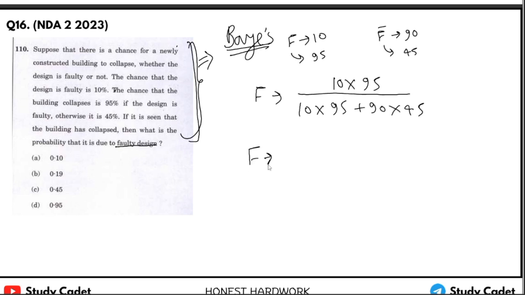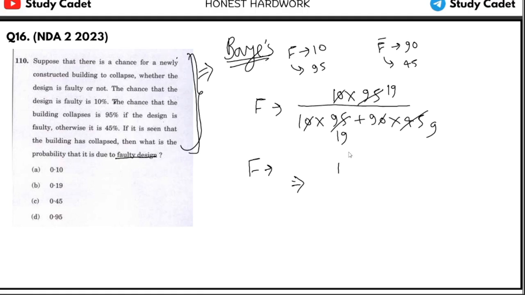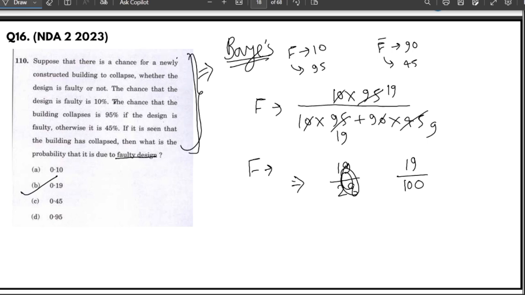So the zeros cancel out, 95, so 19, 19 and 9. It will be 19 upon 9 into 9, that is 81. 81 plus 19, that will be 100. So it is 19 upon 100. So this will be the answer. Easy. Don't fear by the length of the question. It's a very easy question.